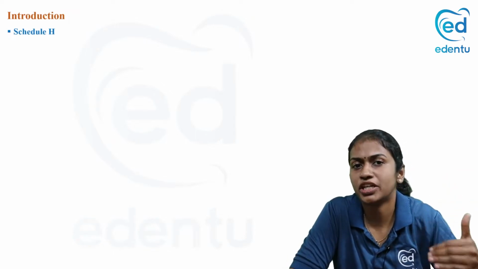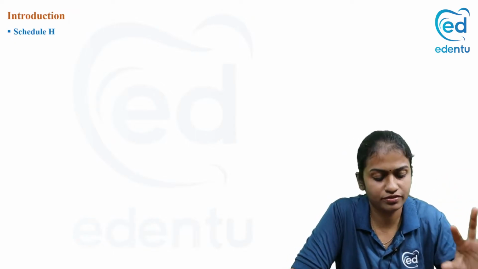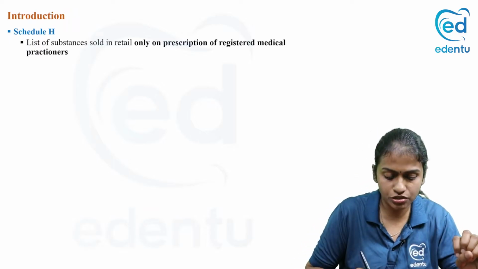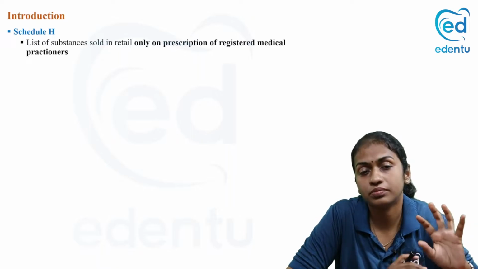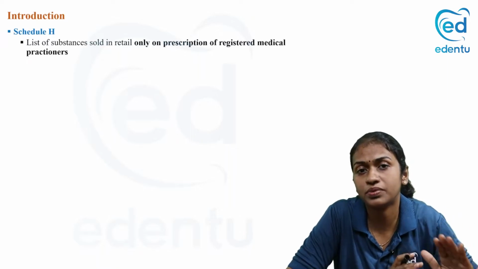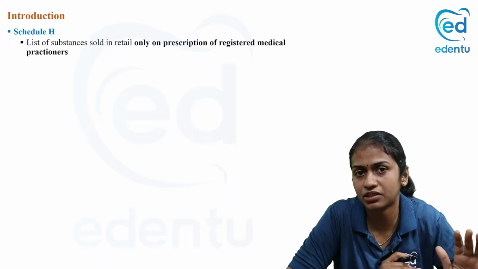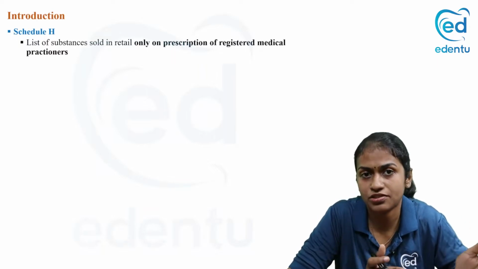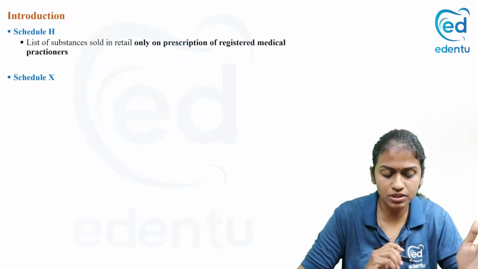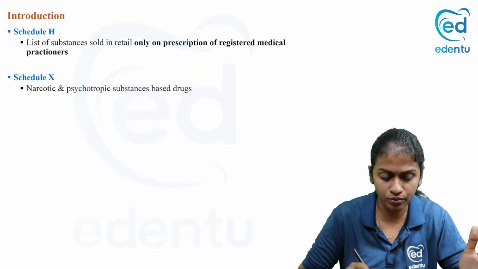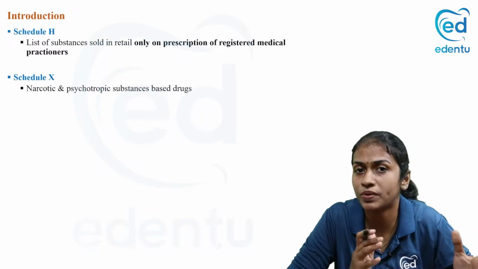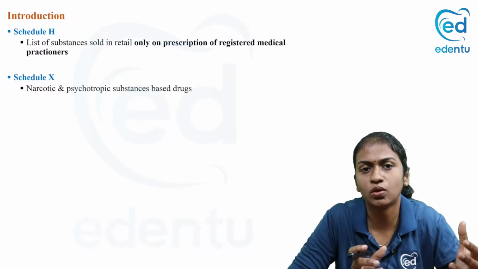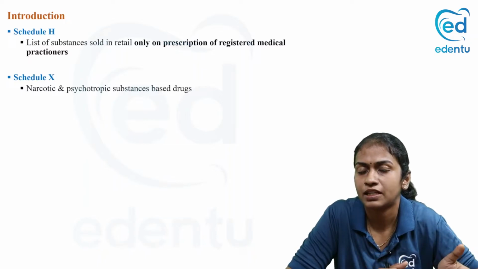Then there are certain schedules that you should be familiar with. One is Schedule H. These are drugs that should be given only on prescription by a registered medical practitioner. For example, antibiotics come under Schedule H. Then there is Schedule X, for narcotic and psychotropic substances like morphine or sedative hypnotics.